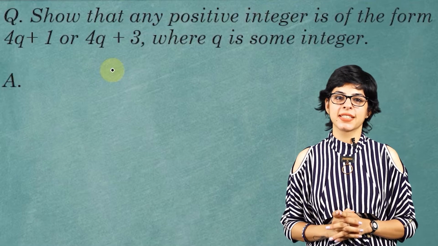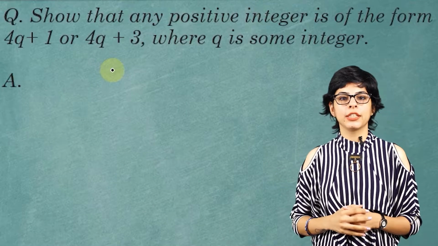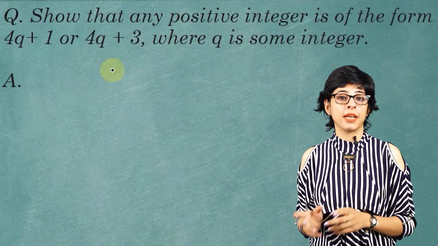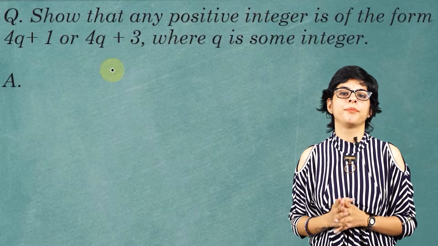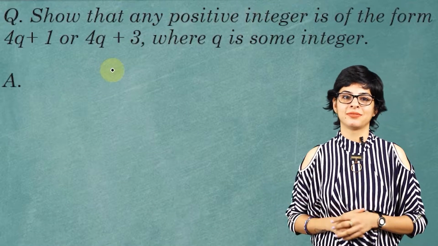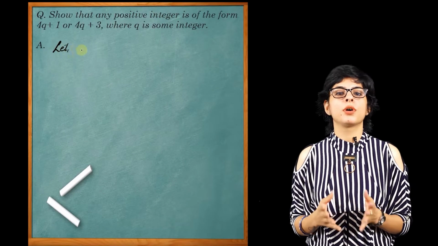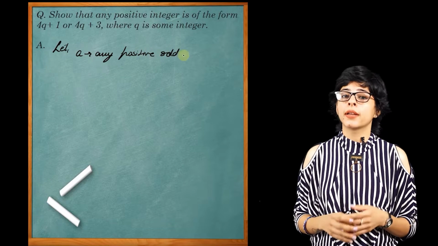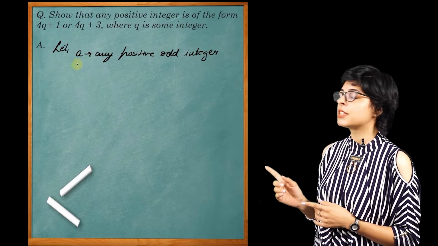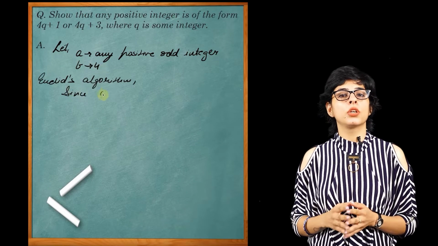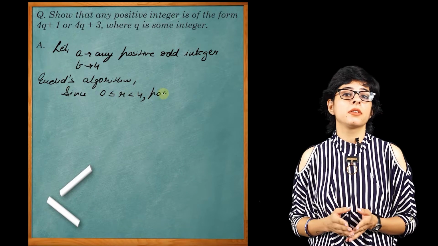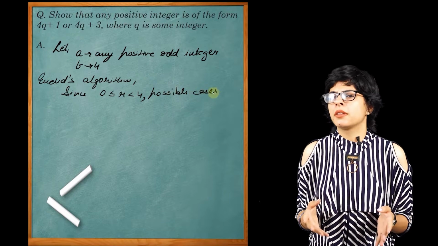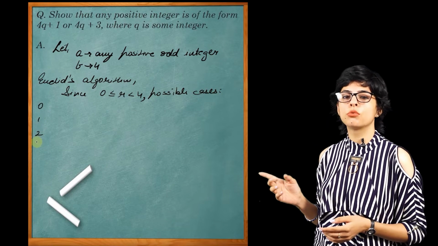Now the next question is: show that any positive odd integer is of the form 4q plus 1 or 4q plus 3, where q is some integer. Again, let's assume a as a positive odd integer, and let's use Euclid's algorithm theorem in this also, wherein a is the positive integer and b is equal to 4. Since 0 is less than or equal to the remainder and the remainder is less than 4, the possible remainders are 0, 1, 2 and 3. That's it, because the remainder is always less than the divisor.